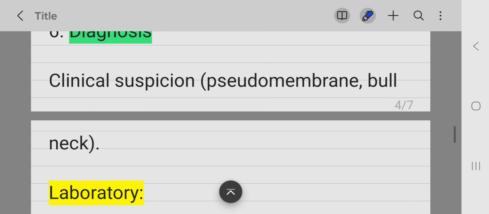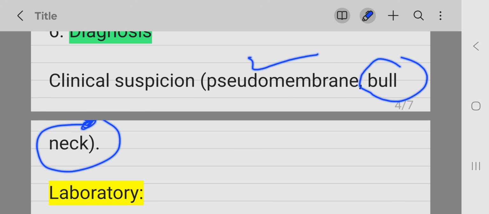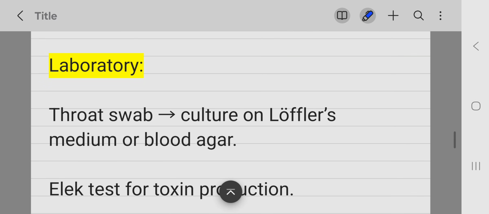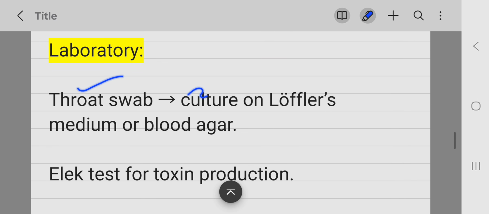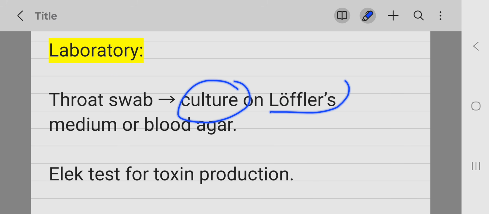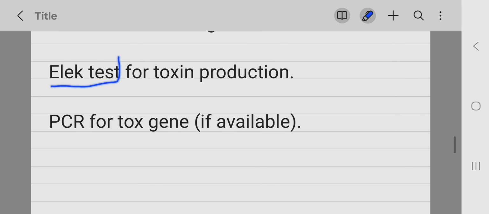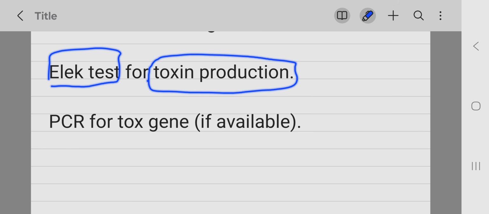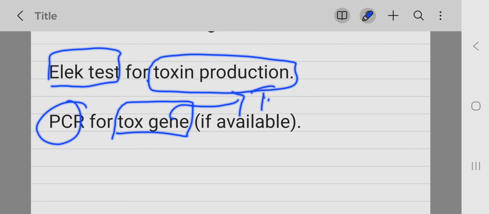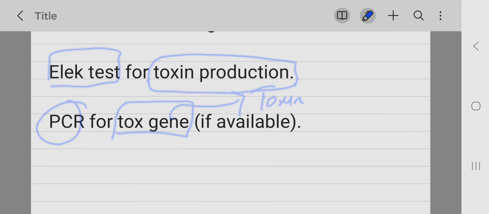Diagnosis. When you see a pseudomembrane and a bull neck lymphadenopathy, you have a strong clinical suspicion for Corynebacterium diphtheriae. Then you can take throat swabs and culture on Loeffler's medium or blood agar, and in this way you can recognize Corynebacterium diphtheriae. An ELEK test detects toxin production, and PCR for the tox gene, if available, is responsible for the formation of this exotoxin.